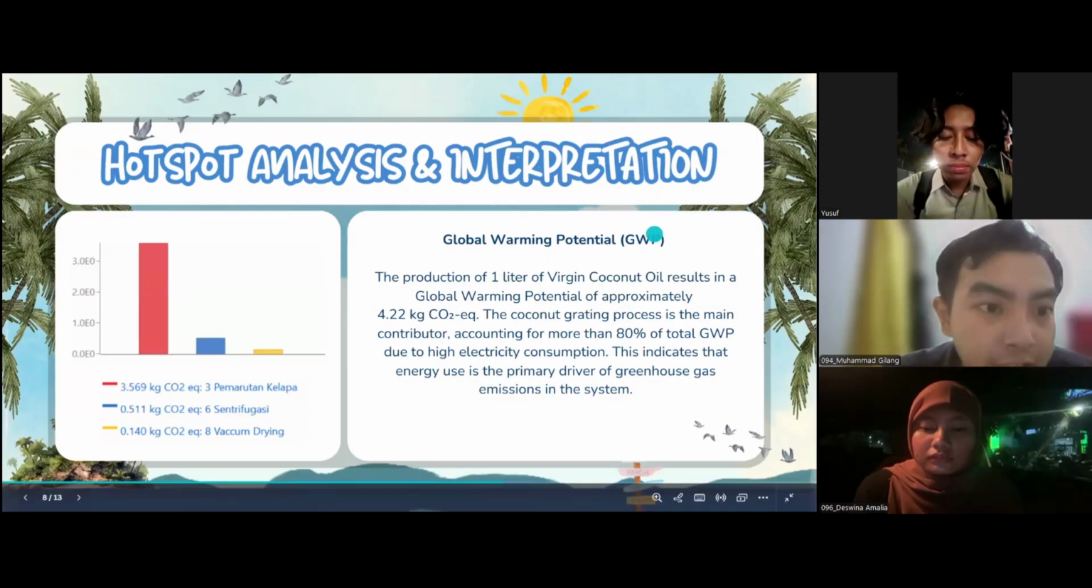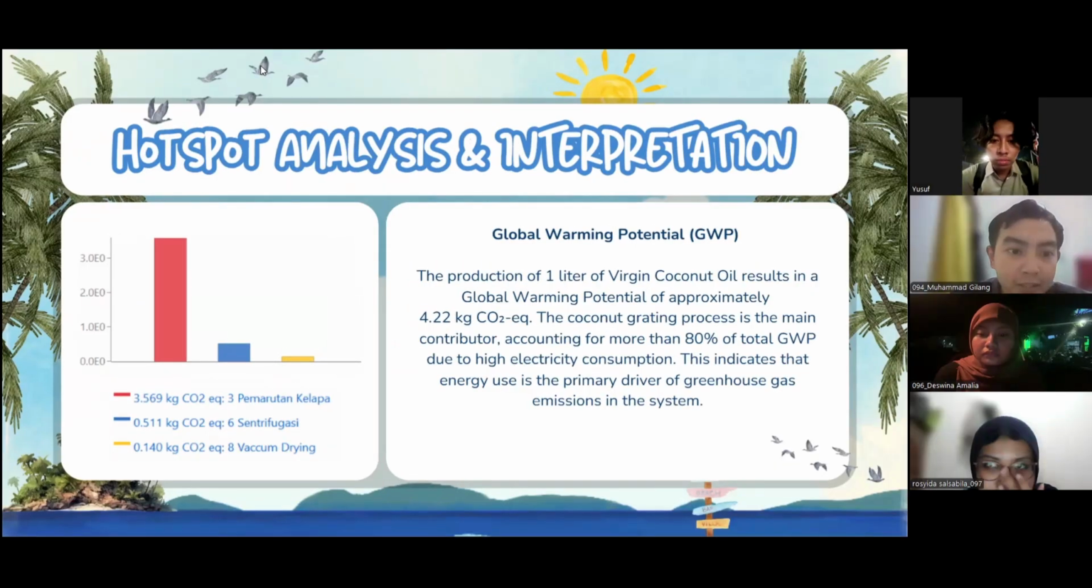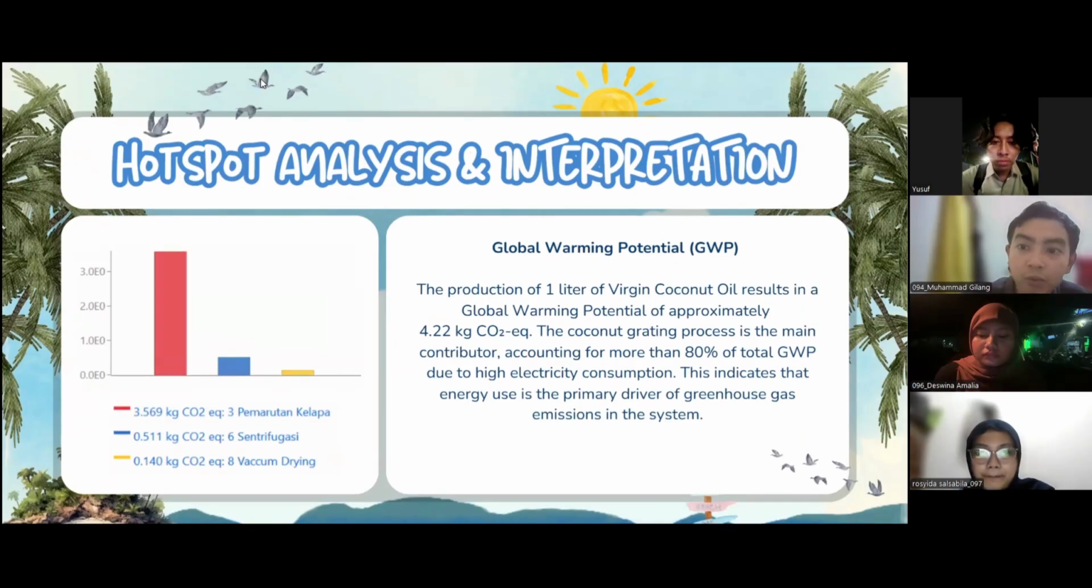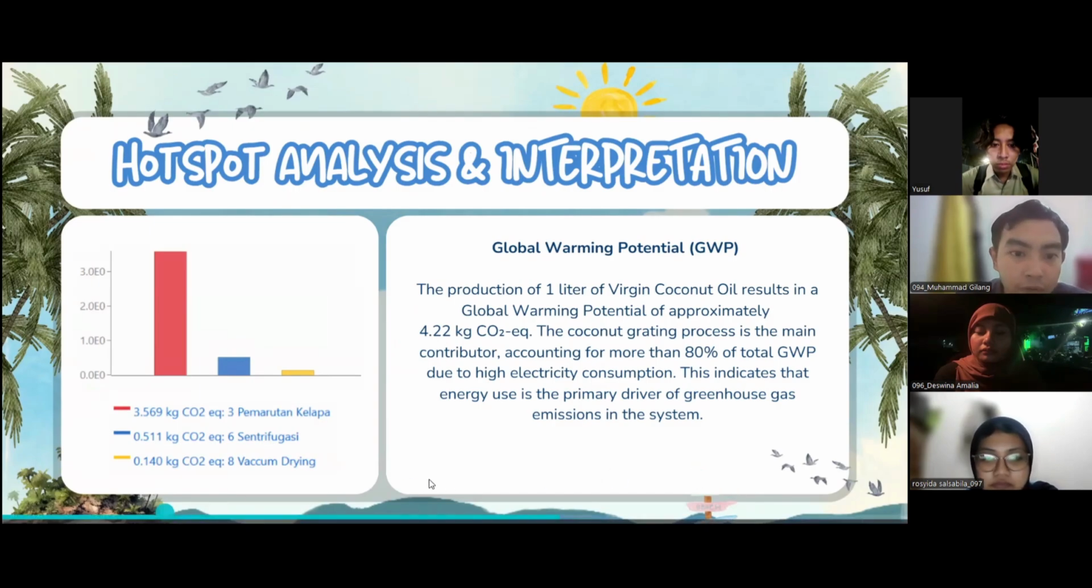The next is hotspot analysis and interpretation, global warming potential. The production of 1 liter of virgin coconut oil results in approximately 4.2 kilograms of carbon dioxide equivalent. The coconut grating process is the main contributor, accounting for more than 80% of total global warming potential due to high electricity consumption. This indicates that energy use is the primary driver of greenhouse gas emission in the system.